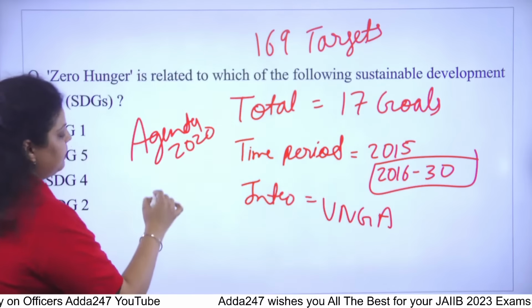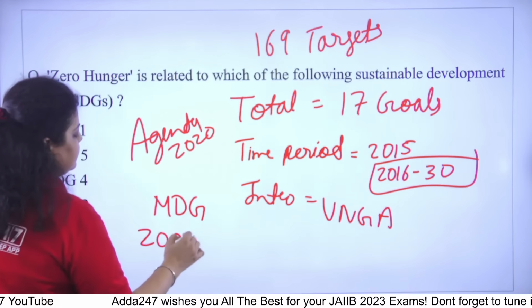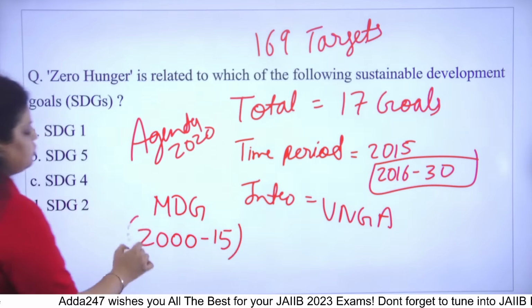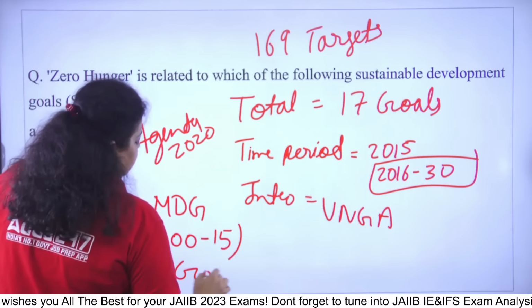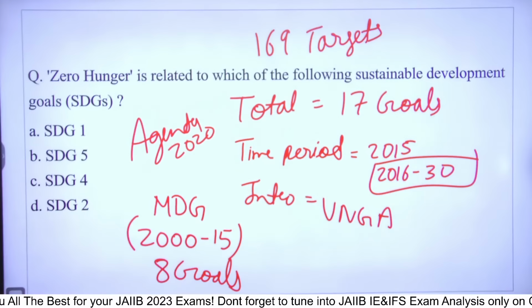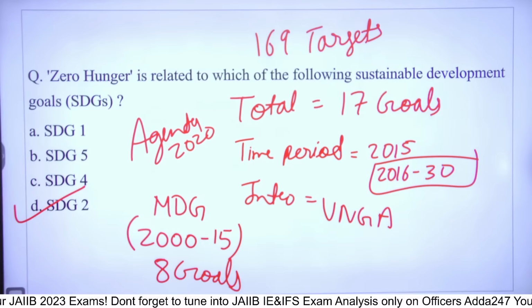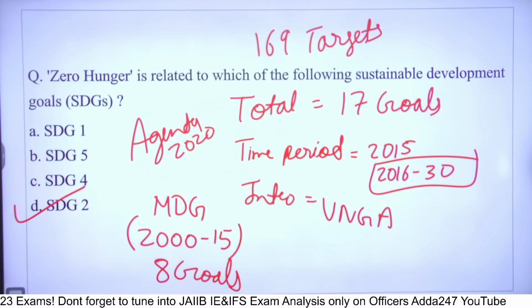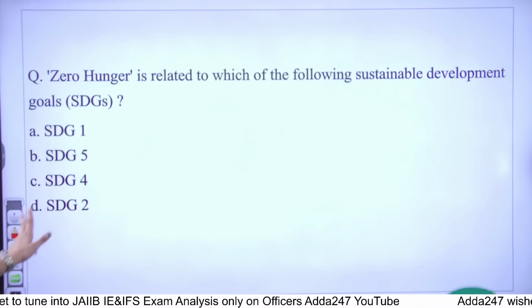Before the Sustainable Development Goals, we used to have the Millennium Development Goals, which were introduced in the year 2000, with the target to achieve by 2015, and they had only 8 goals. Okay, so this is the detailed information on the SDGs, and the right answer is that zero hunger is part of SDG goal number 2. So the right answer will be option D.